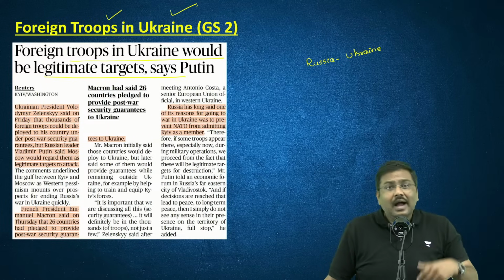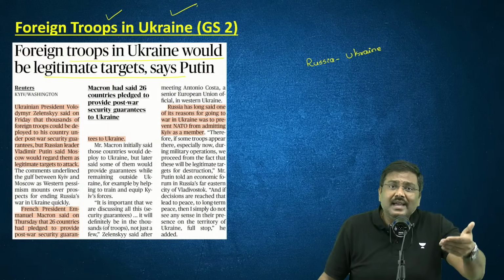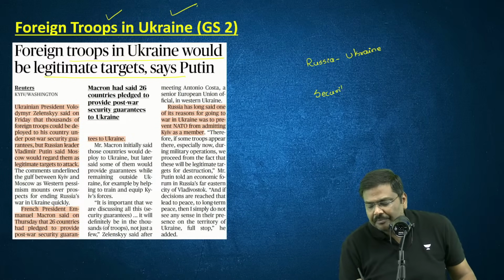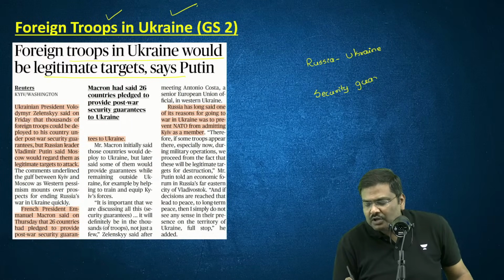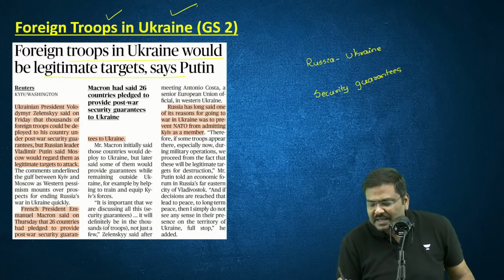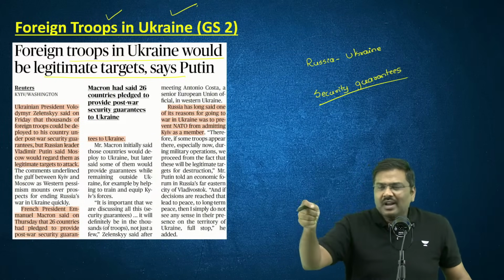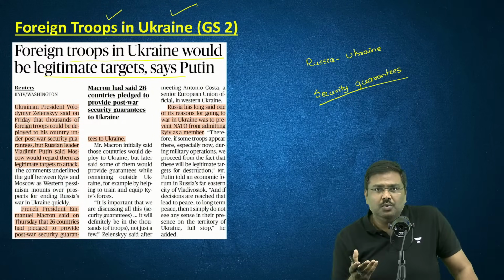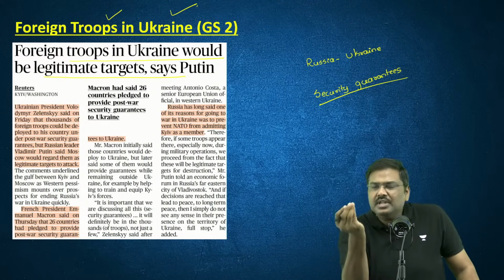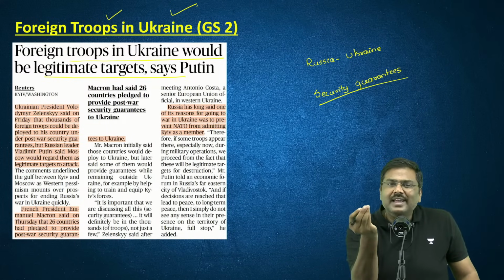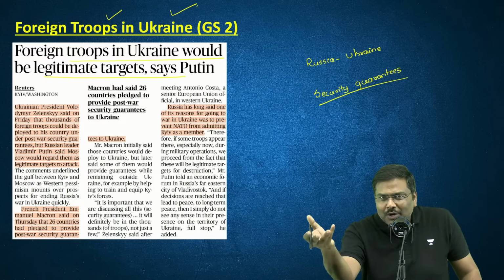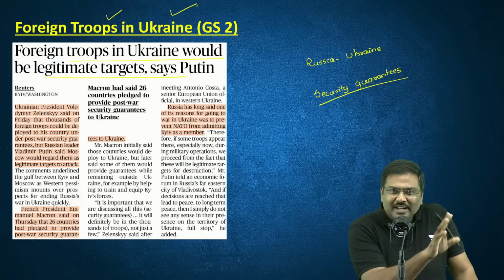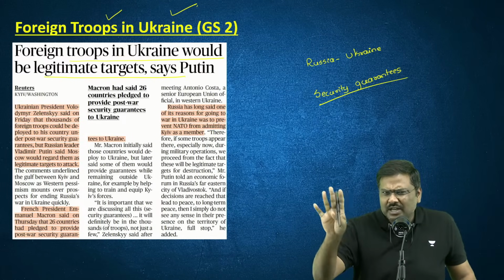acceptable to Ukraine. And one more issue that Ukraine has is nobody is providing security guarantees for Ukraine. Nobody is coming forward. The idea is, if Russia attacks us again in the future, who will come to protect us? Who will come to our rescue? Initially, the discussion was Ukraine was supposed to be provided security guarantees by USA. But you know how USA operates in the current administration. They basically said, no, no, no, we are not going to provide these kind of security guarantees.